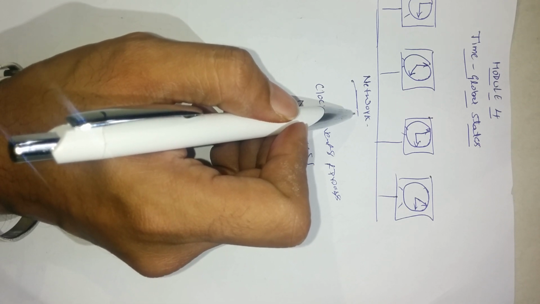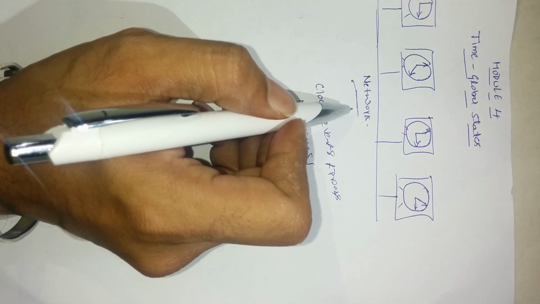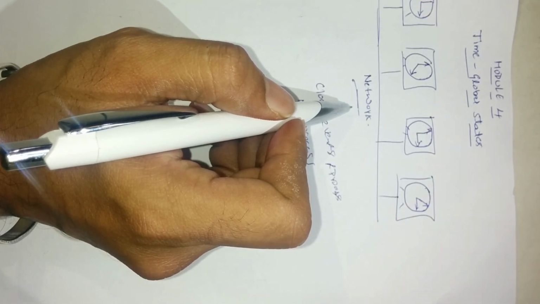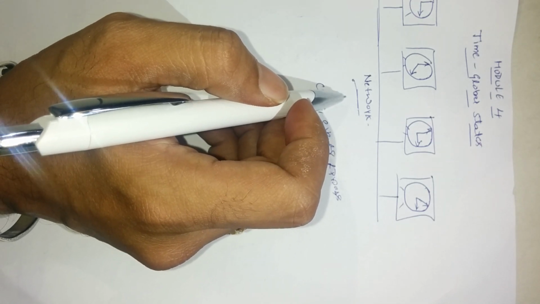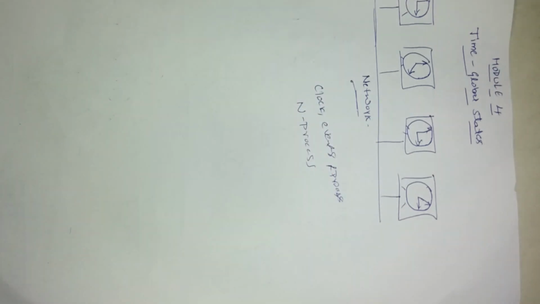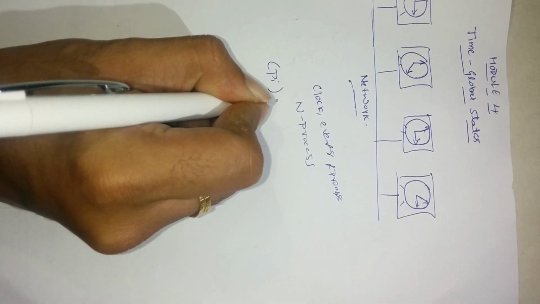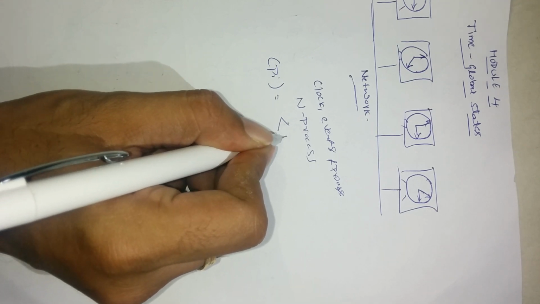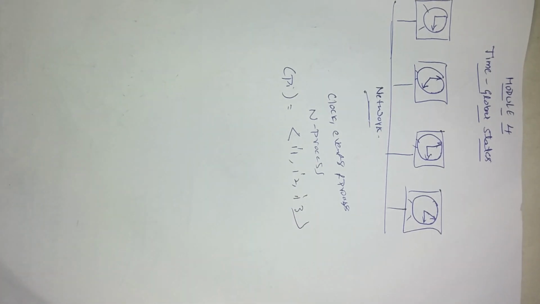Actions of a process can be a send, a receive, or a change of state. An event indicates the occurrence of a single action that a process carries out as it executes. This is a major concept behind the basic introduction of time and global states. The history can be indicated as pi equal to I1, I2, I3. This indicates the events of how the process state should be declared in time.